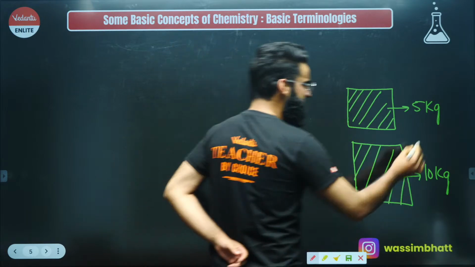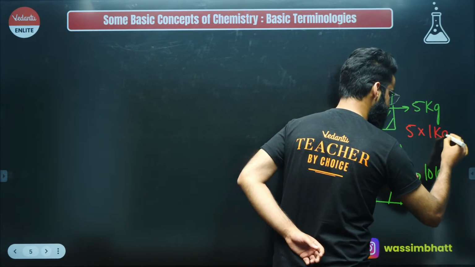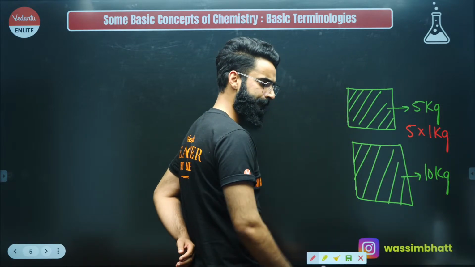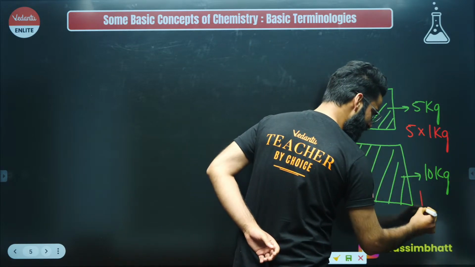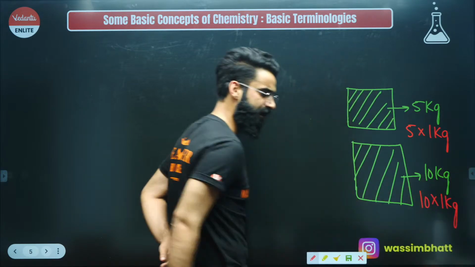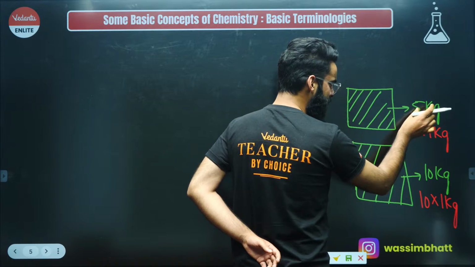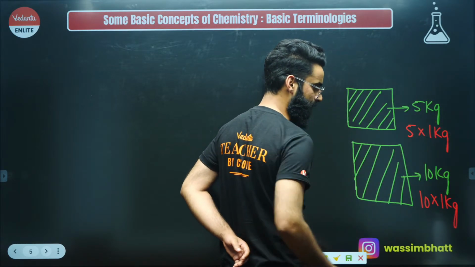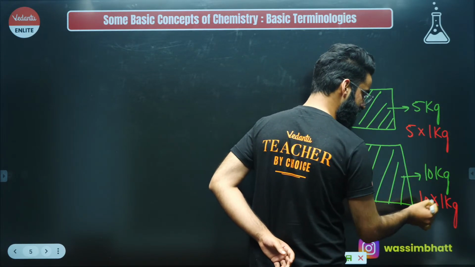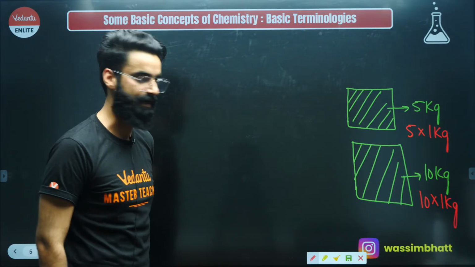So first of all, this 5 kilogram, can I write it like this? 5 multiplied by 1 kilogram? Absolutely, I can write it like this, yeah? Similarly, this 10 kilogram, can I write it simply as 10 multiplied by 1 kilogram? Absolutely, I can do it, right? Why did I break this 5 kilogram as 5 into 1 kilogram? Why did I break this 10 kilogram as 10 multiplied by 1 kilogram? There is a reason for it, understand.